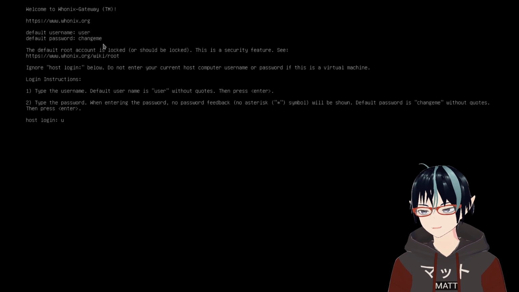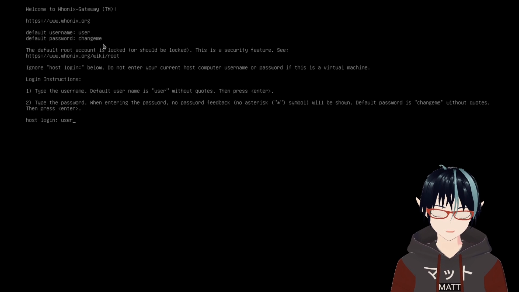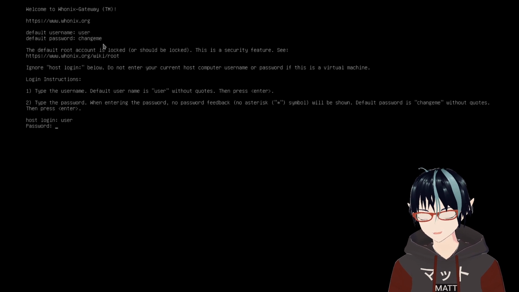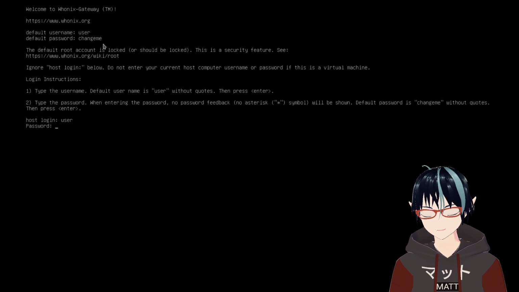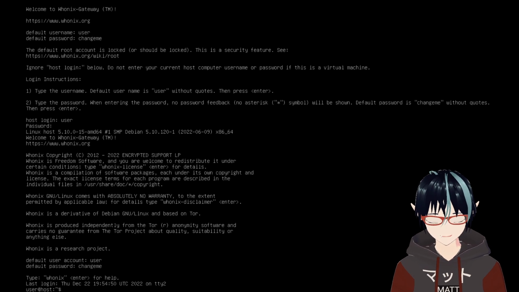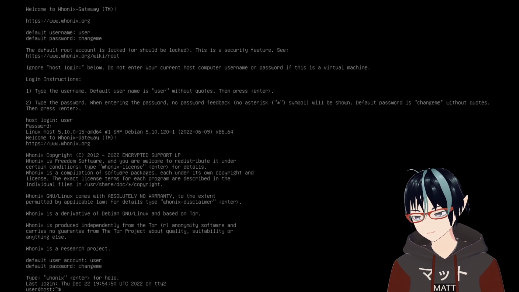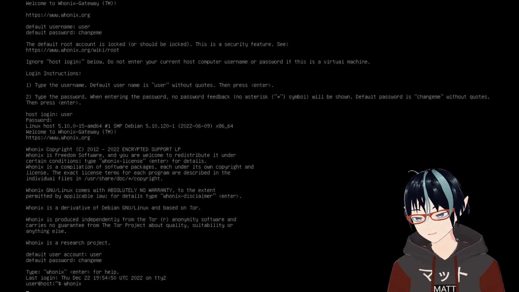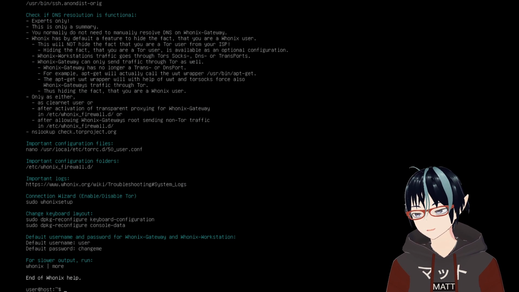So first thing we're going to do is enter our username. Username is user. Hit enter. And then the password, default password, change me. So what you should have now is a screen that looks a little bit like this when you first log in. And the first thing we're going to do is enter the word Whonix, and this will give you a series of help messages.